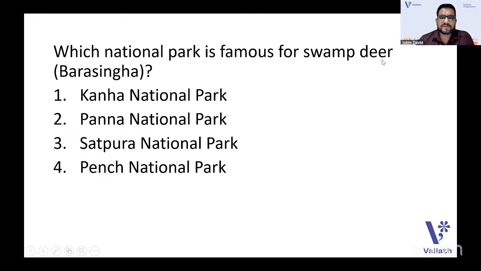Which national park is famous for the swamp deer? Swamp deer, Bharasingha. Is it Kanha, Panna, Satpura, or Pench?